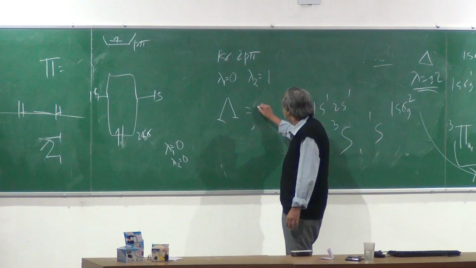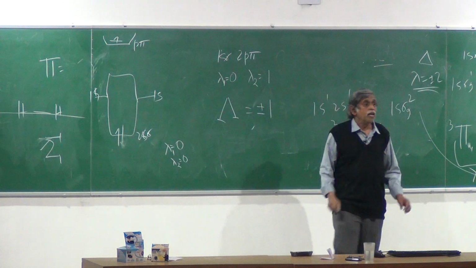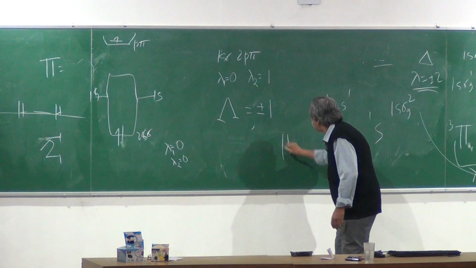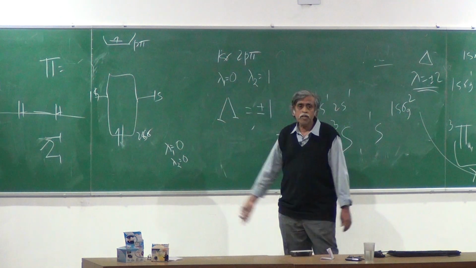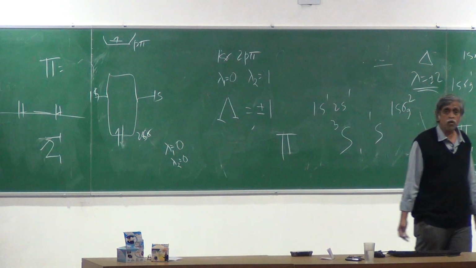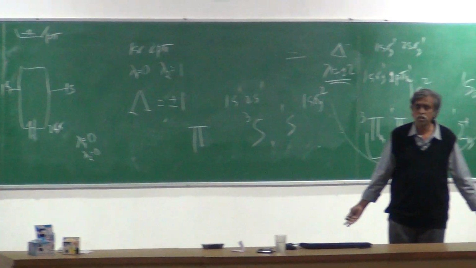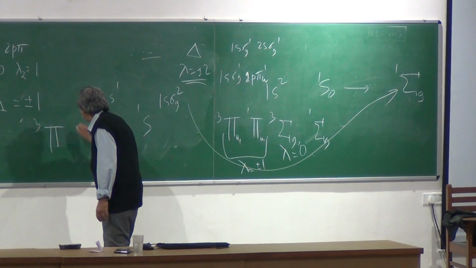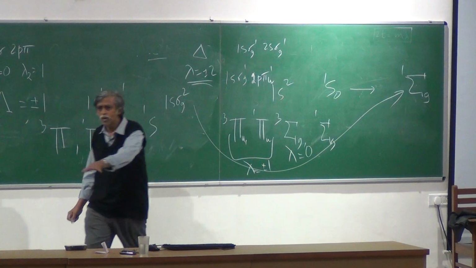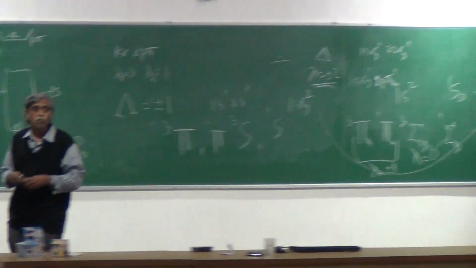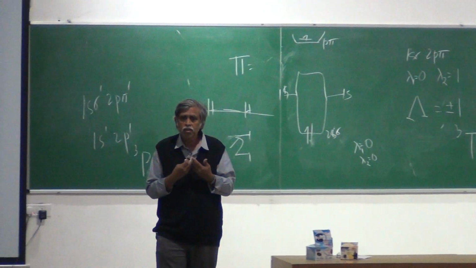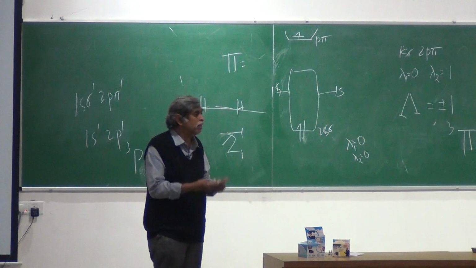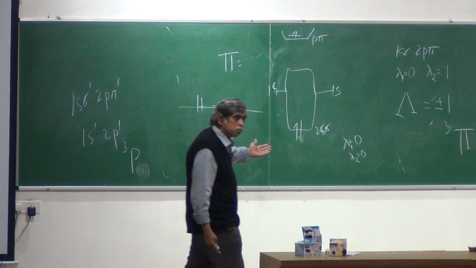So what will I get therefore? If I get plus minus 1, what state am I talking about? Pi state. How many electrons do I have? 1 in each orbital. Therefore, what's the possible spin issues for these? Singlet and triplet. Therefore, I must get the triplet pi. That's what we got earlier. Excepting that, we are using our knowledge now, not of atomic spectroscopy, but we are actually using the lambda values and then deriving what the states must be.